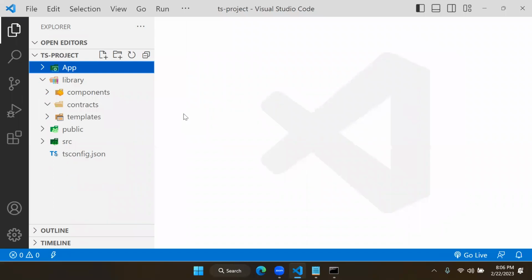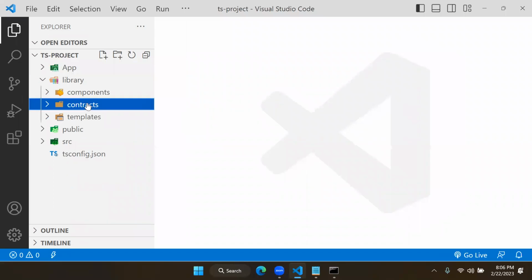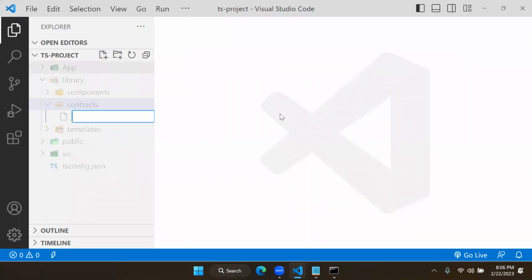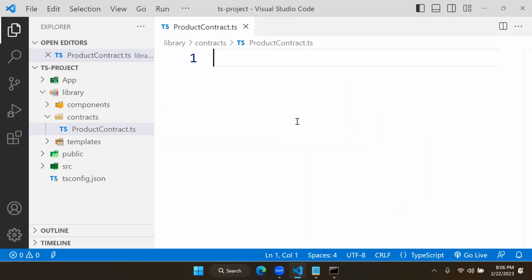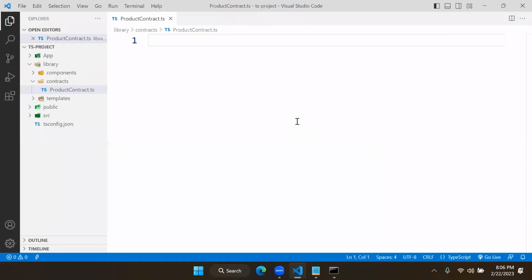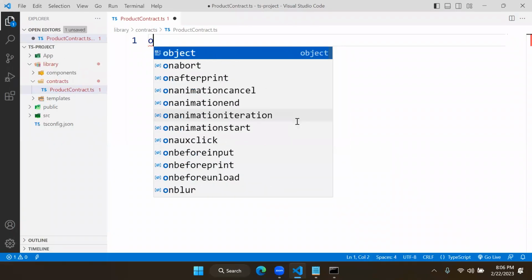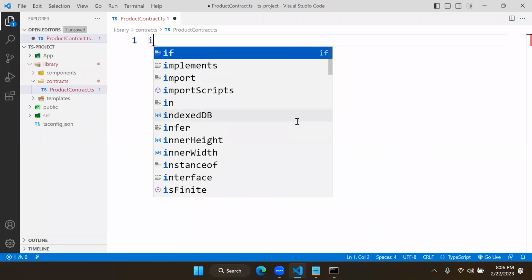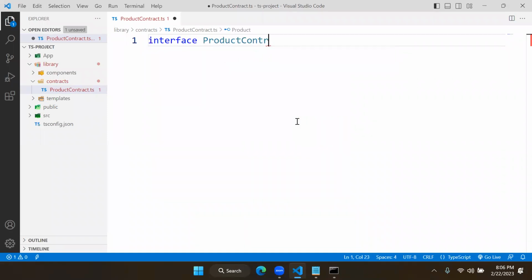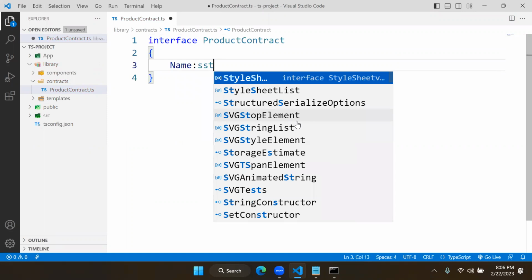First we design contracts. Let's go to contracts and add a new file. The name is ProductContract.ts. Here we need to configure a contract. A contract is an interface. We need to define an interface, ProductContract. What should it have? Name, string type.